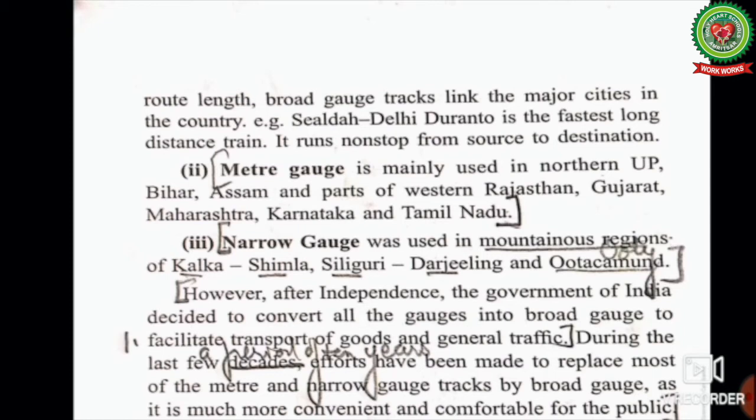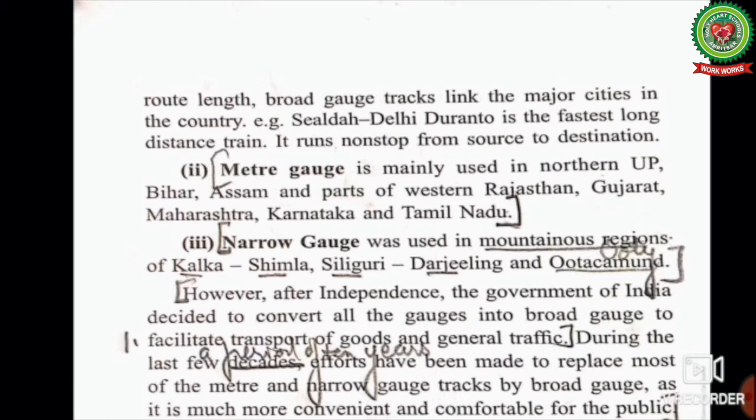Meter gauge is mainly used in northern UP, Bihar, Assam and parts of western Rajasthan, Gujarat, Maharashtra, Karnataka and Tamil Nadu. I have already told you, as its name suggests, it is 1 meter wide.